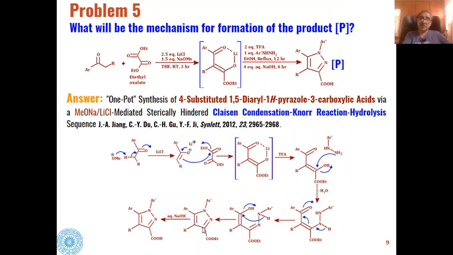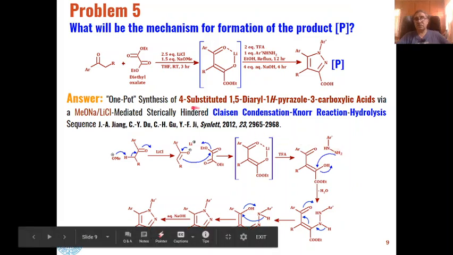These esters will undergo hydrolysis in the presence of aqueous sodium hydroxide, and we will get the desired products, that is, 4-substituted 1,5-diaryl 1H-pyrazole-3-carboxylic acids as the product.